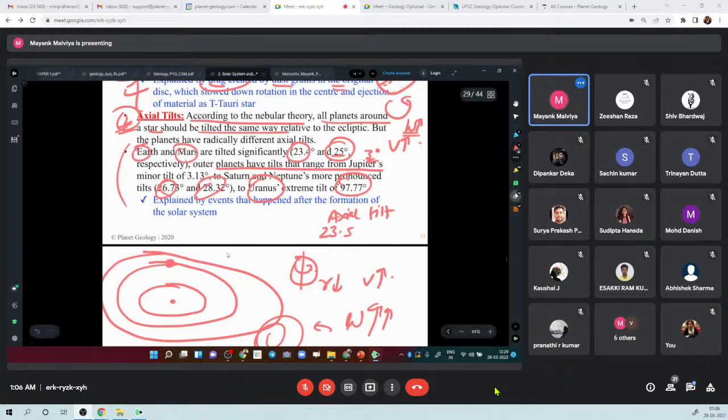But then a lot of scientists say that actually in the very initial stages the tilt was the same, but this difference in the tilt is due to events which happened after the formation of the solar system, right? Maybe Uranus faced a very severe collision with another planet, or a meteorite or asteroid, right? Because of that, there is a significant tilt in its axis. So this is explained by events that happened after the formation of the solar system. This is how the criticism of differential axial tilt is dealt with by the nebular hypothesis, right? So I hope you can answer this now.